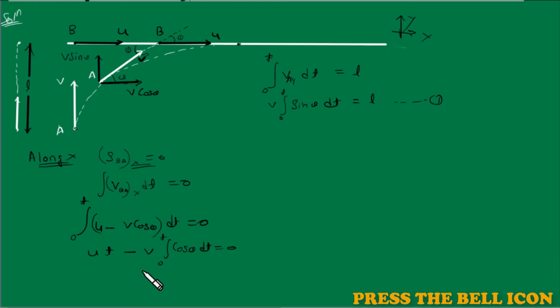So I'm getting this. Here we already have the integration of sine theta dt, and here we got cos theta dt. If we could have got the integration of sine theta dt, then we could have replaced this at least. But okay, we will try to find another equation because we cannot solve it further.